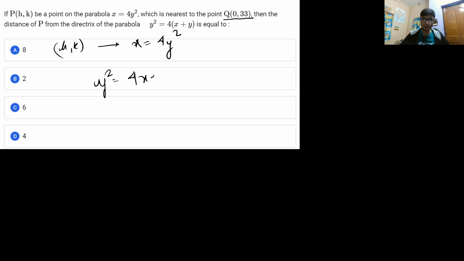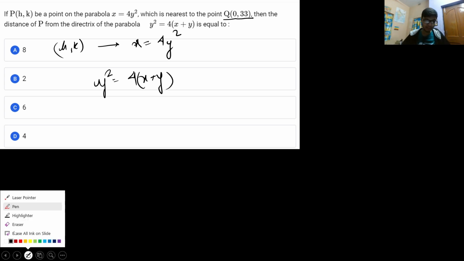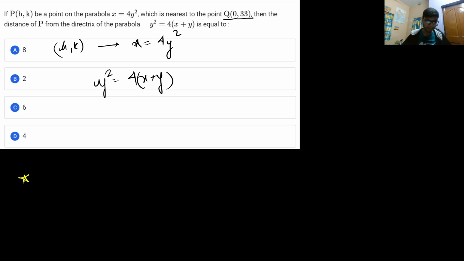y square is equal to 4x plus y. So you just need to look for the parabolic equation. If you know the equation of parabola, then you can definitely look for it. And here is a very important concept, that is the point of nearest distance. You know that the shortest distance definitely occurs along the common normal. Shortest distance between two curves always occurs along the common normal. So I will write this very important condition as a note.